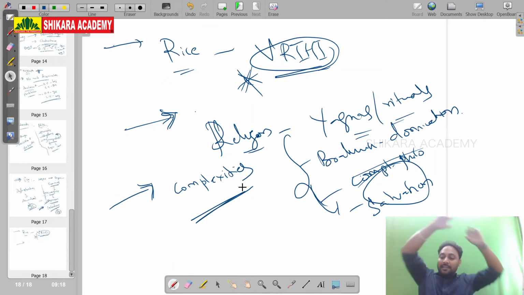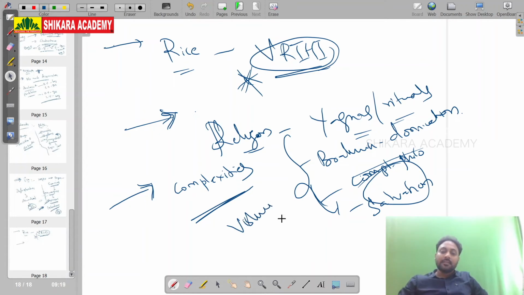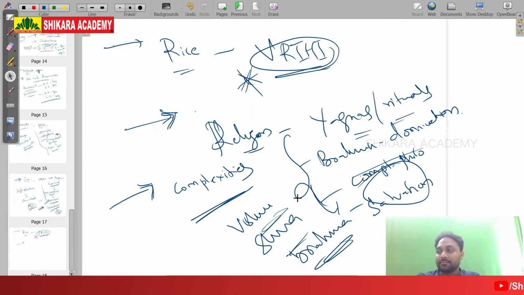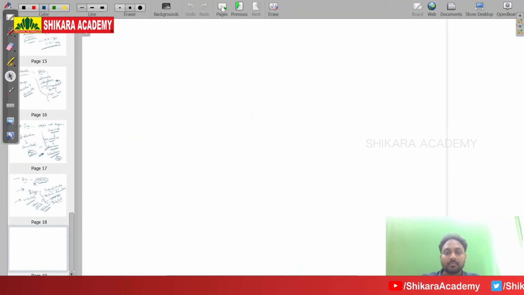Here no Indra, Varuna, Agni. Here Vishnu, Shiva, Brahma emerged. Vishnu, Shiva, and Brahma.